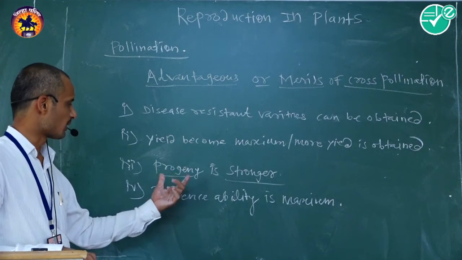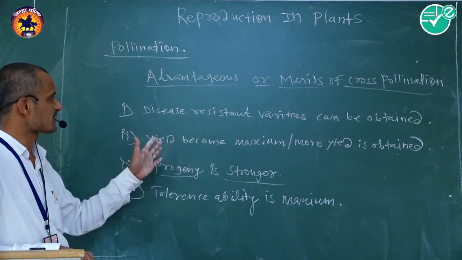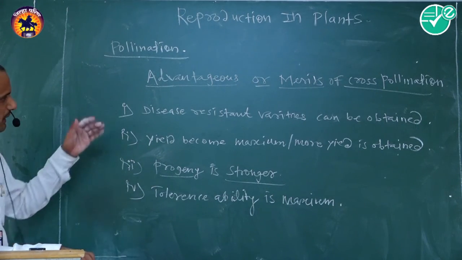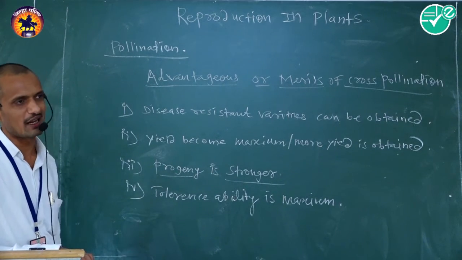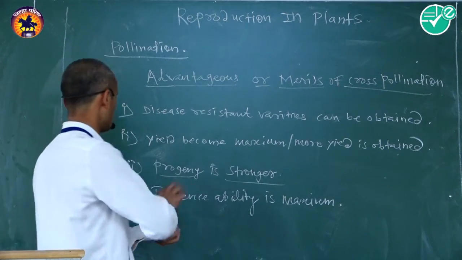Progeny becomes stronger, tolerance ability becomes maximum, yield becomes maximum, and disease resistance capacity is also obtained in cross pollinated varieties. Those are the advantages or merits of cross pollination.